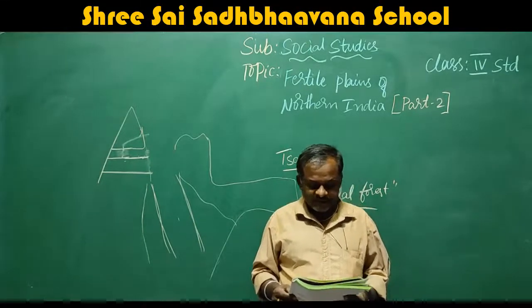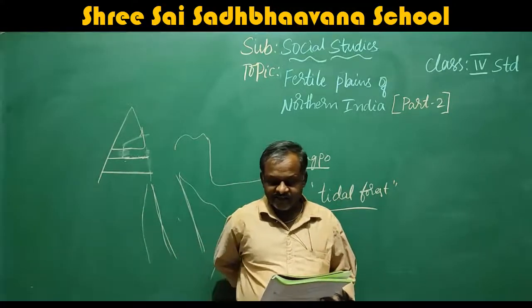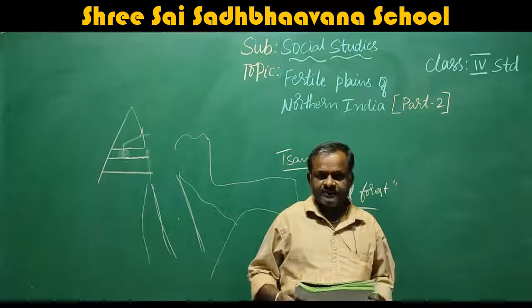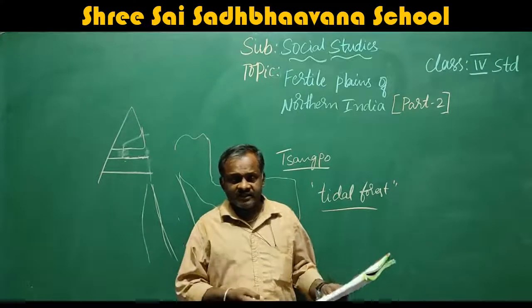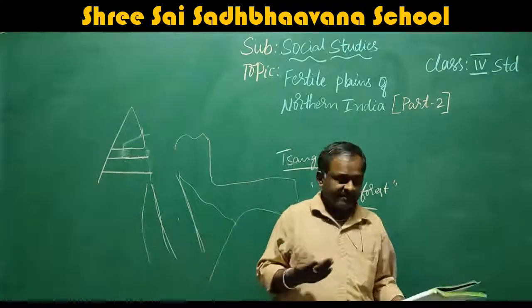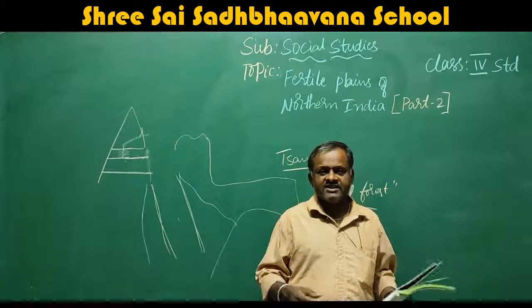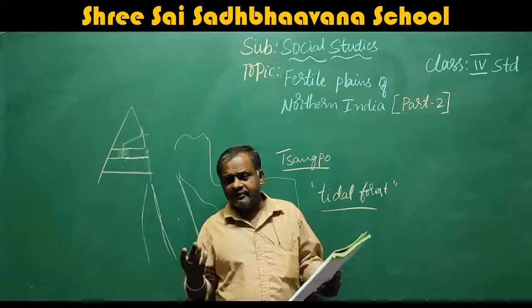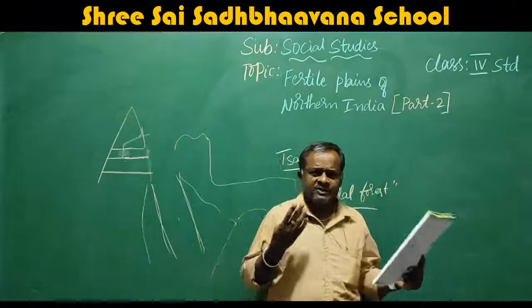It is our responsibility to prevent pollution of the perennial rivers, as these rivers make the region very fertile and productive. That means, what is the importance of this region? Very important. They are saying that this is a gift of God, a gift of nature, because it is very important. There we are getting so much agriculture land. We are growing so many crops.